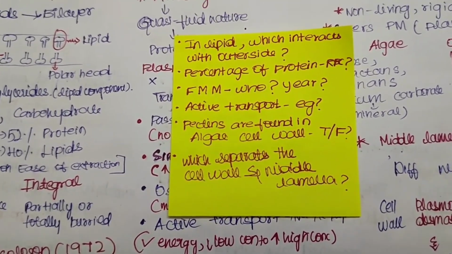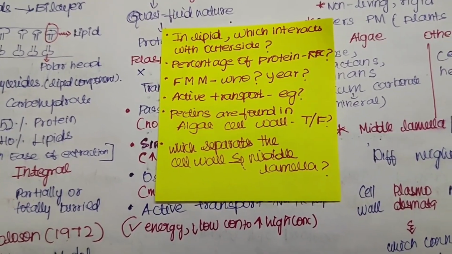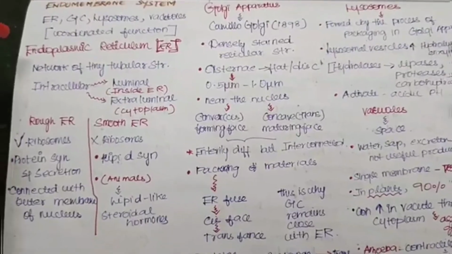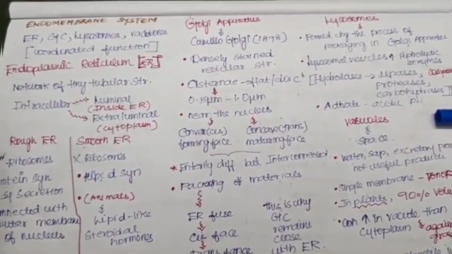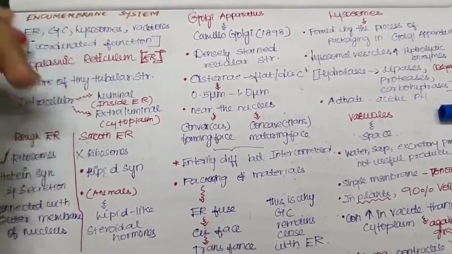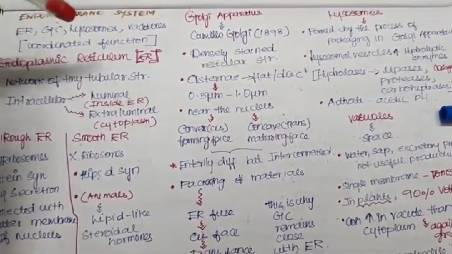I hope you revised this page. Let's move on to the next. So we are talking about eukaryotic cells, in which we have discussed the cell membrane and cell wall. Now we will talk about the endomembrane system. What is this endomembrane system?